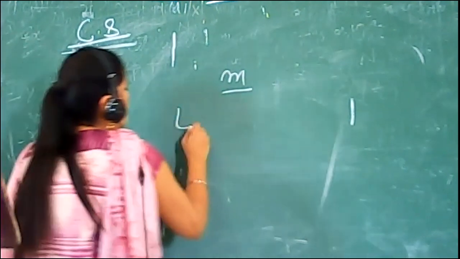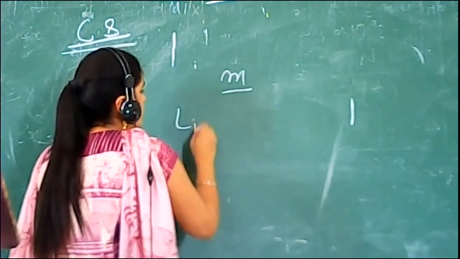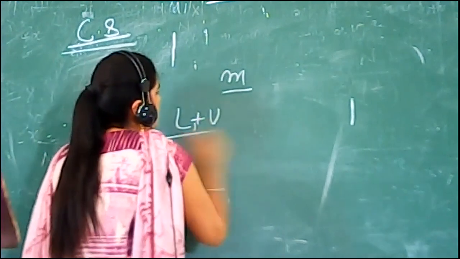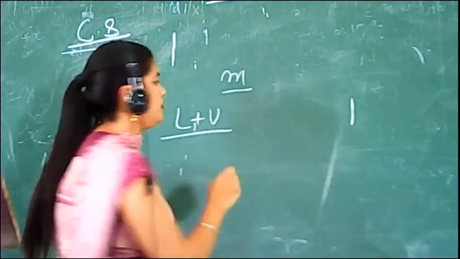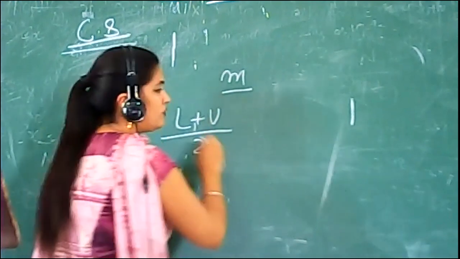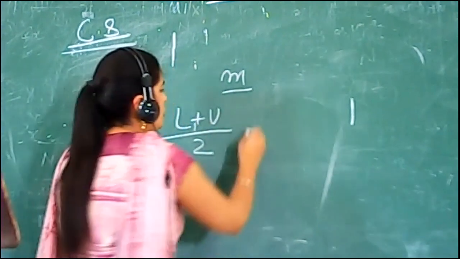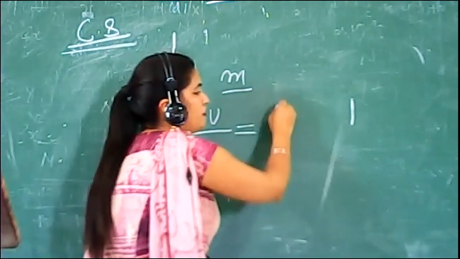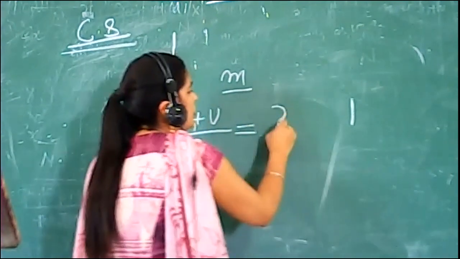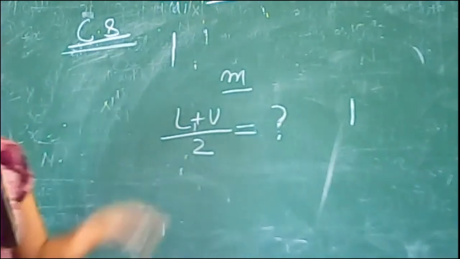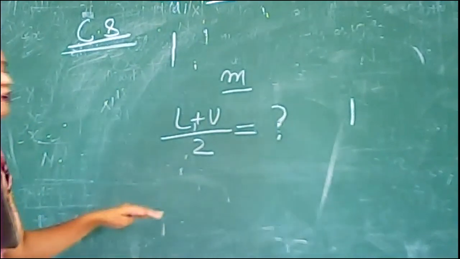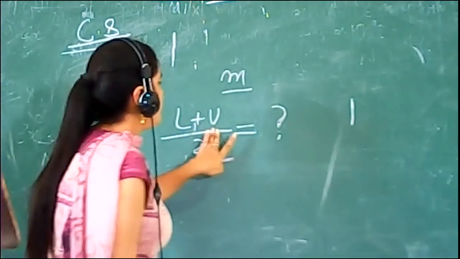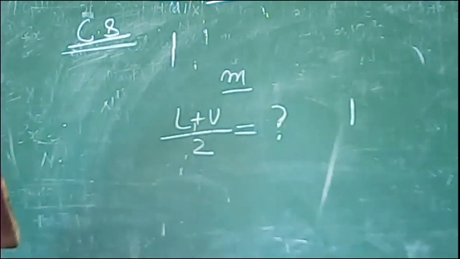That is lower limit plus upper limit, divided by the number of items, that is 2, in the class interval. Then we find the value of the mid. So with the help of the class interval, we find the mid value.